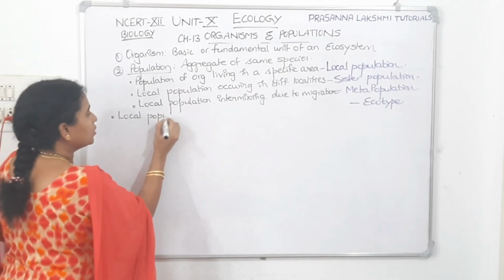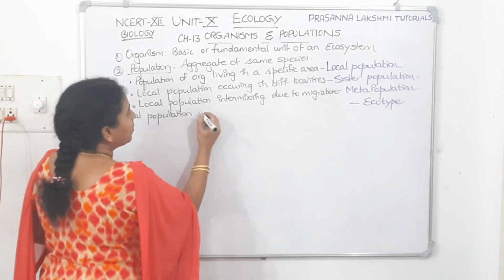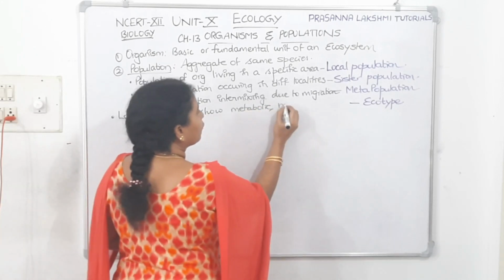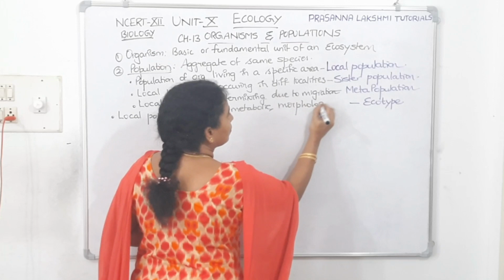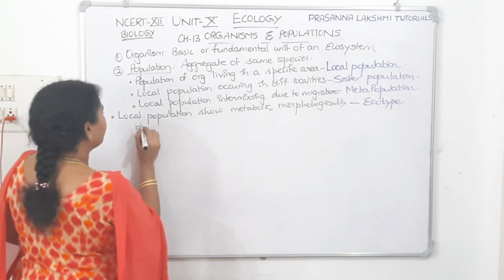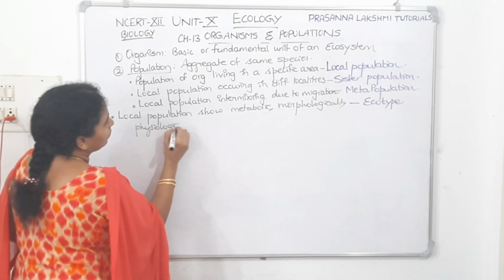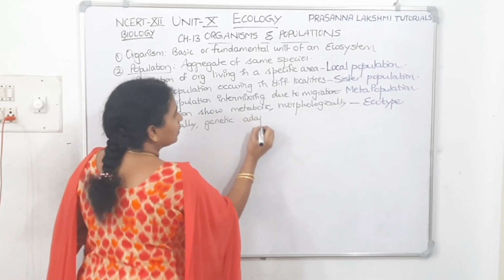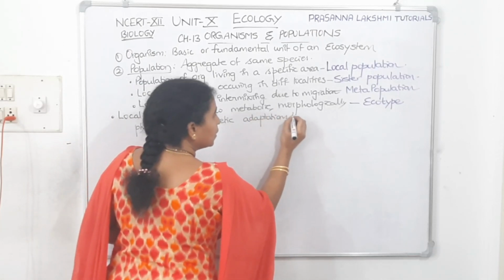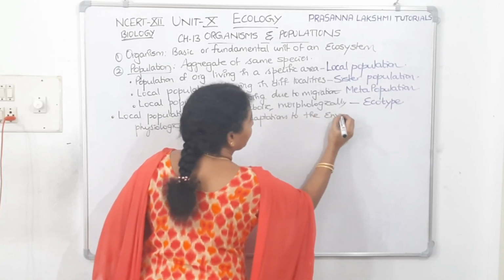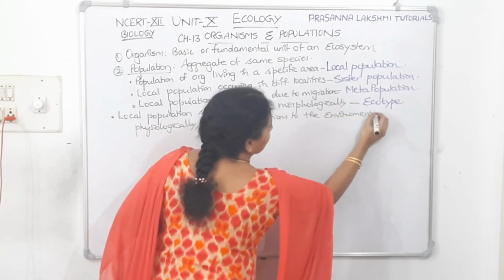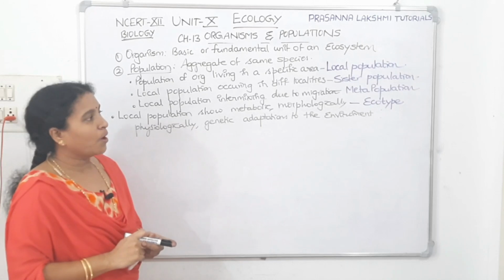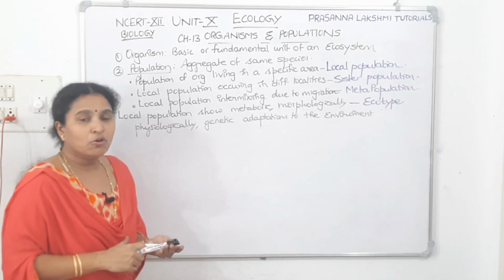Local population, if they show metabolic or morphological, then physiological, genetic adaptations to the environment. If they are showing adaptations to the environment, such a type of local population is called as ecotype.